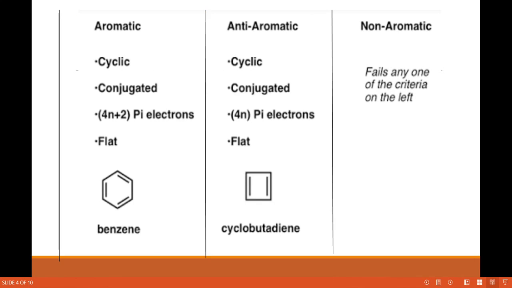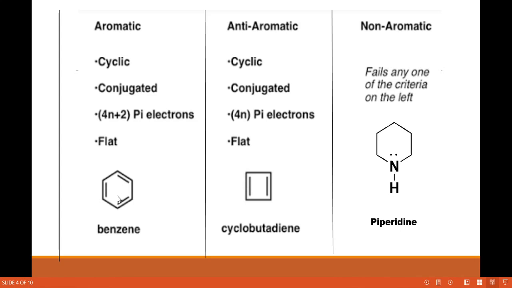Then what is the concept of aromatic, anti-aromatic and non-aromatic? These are the four conditions. If a compound is said to be aromatic, it must show these four conditions. The first one is it is cyclic. Cyclic means all carbon atoms are connected and they form a ring. That is called cyclic.